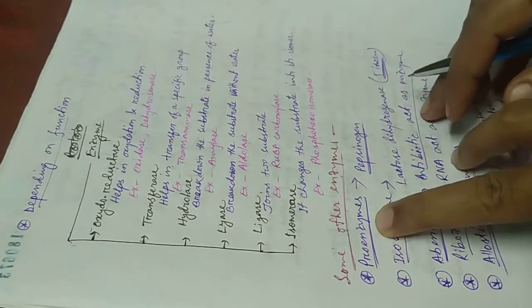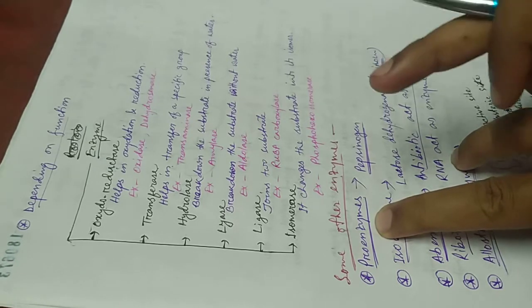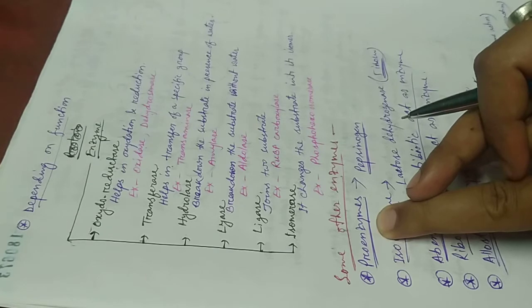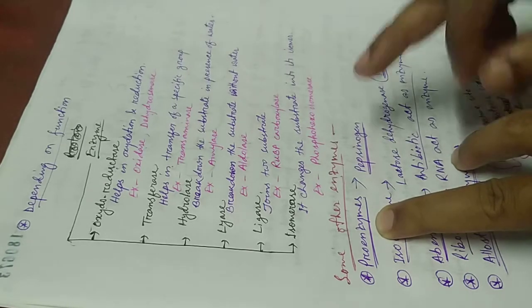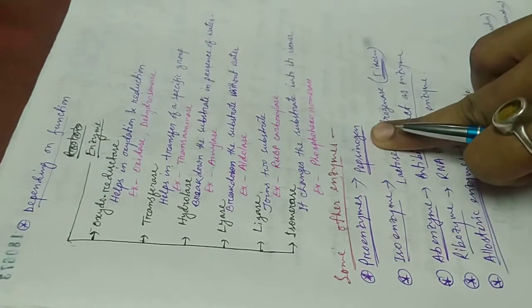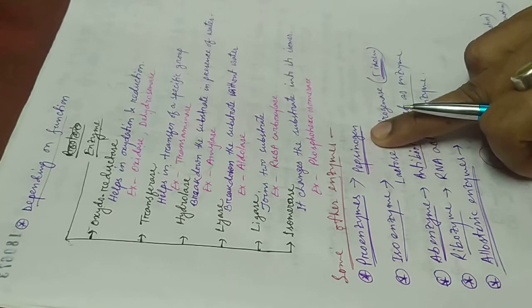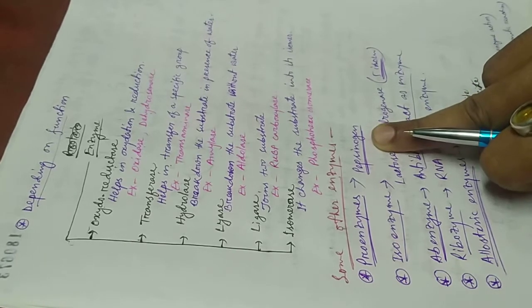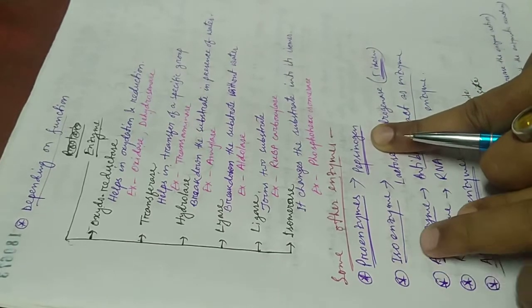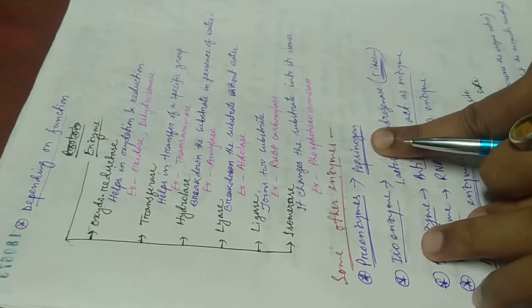First, proenzymes. Proenzyme means the precursor or primitive form of an enzyme. Proenzymes are those substances which are converted into the enzyme, such as pepsinogen. Pepsinogens are secreted from the gastric glands of our stomach. In the presence of HCl, they convert into pepsin. Pepsin is the main enzyme, but pepsinogen is the precursor of pepsin. For that, pepsinogen is the proenzyme of pepsin enzyme.